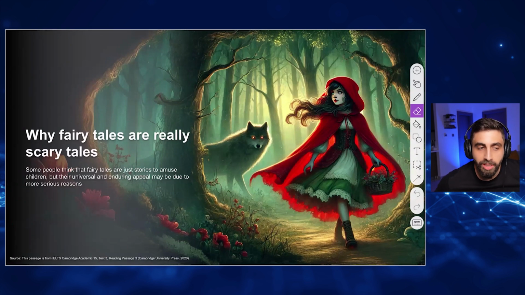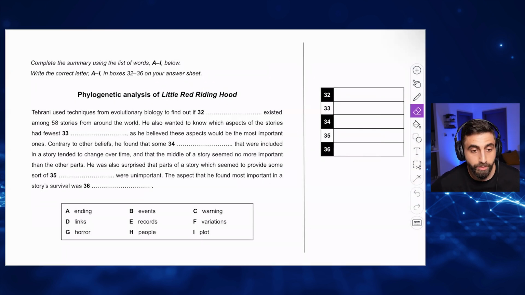So this is the title of the story of the passage. Now, let me show you the questions that are about this passage. Summary completion.